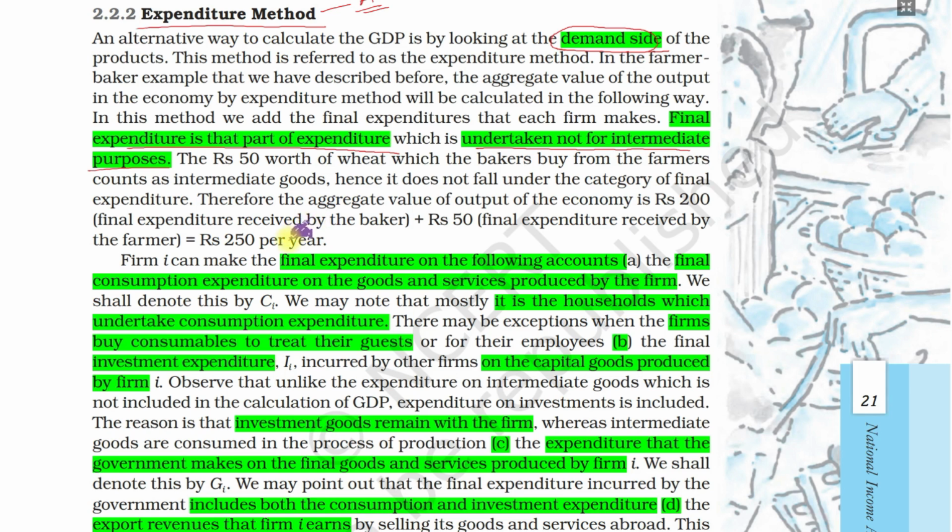In the farmer and baker example, rupees 50 of the farmer is used for intermediate purpose. So the aggregate value is 200, the final expenditure received by the baker from the sale of bread, plus rupees 50 received by the farmer for the market sale, not for the sale to the baker. So 200 plus 50, 250, is the same amount we receive.